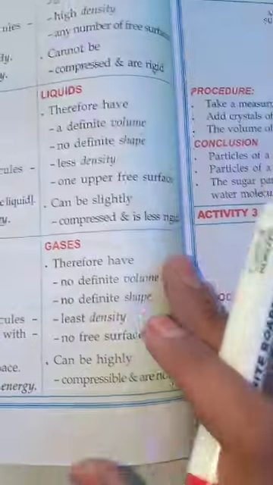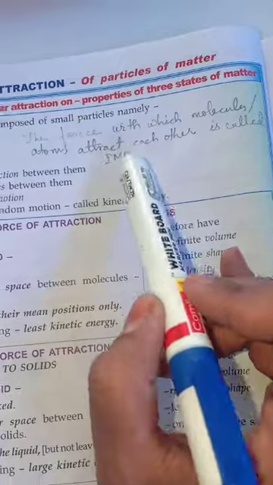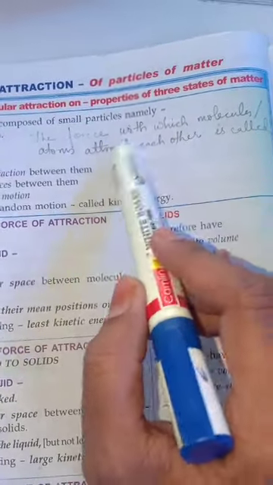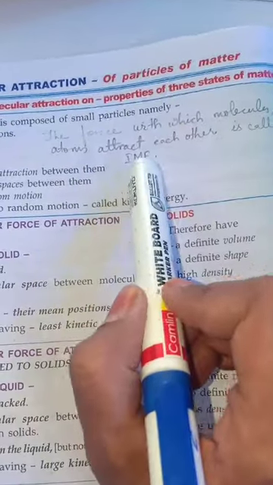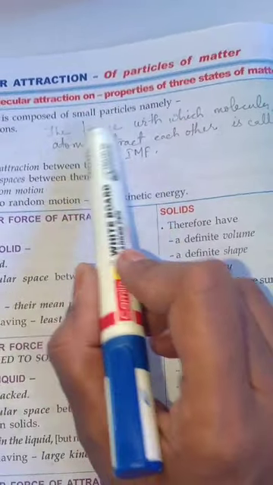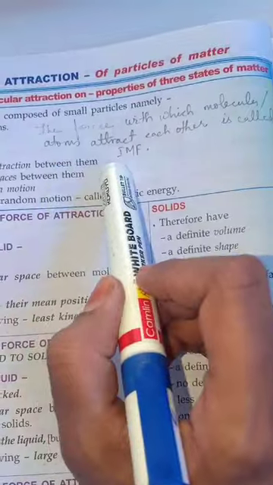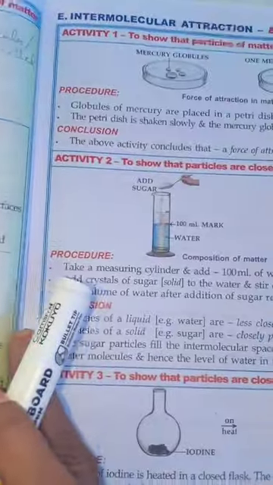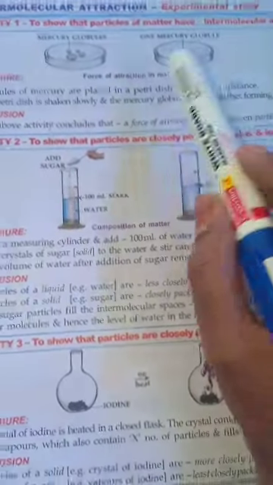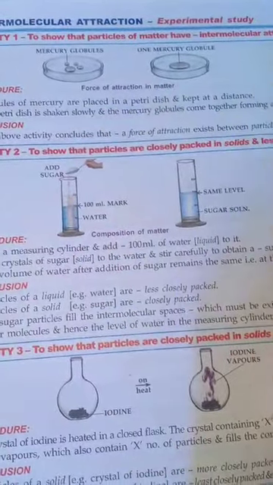So this was basically the properties you'll be going through. You can write down the definition of interparticle attraction or intermolecular attraction. The force with which molecules or atoms attract each other is called intermolecular force. I repeat, the force with which molecules attract each other is called intermolecular force. On the next page, they have shown how the particles have got intermolecular force of attraction.